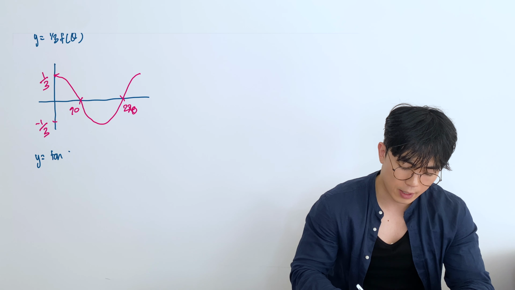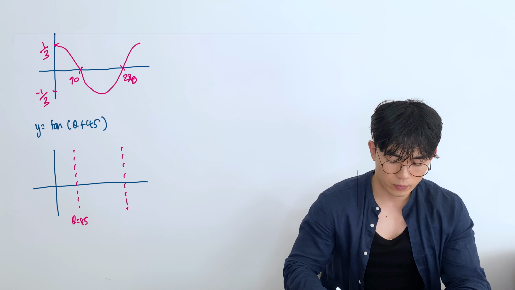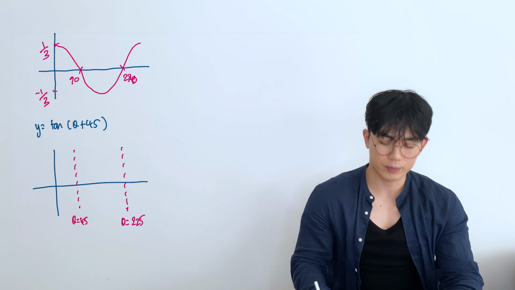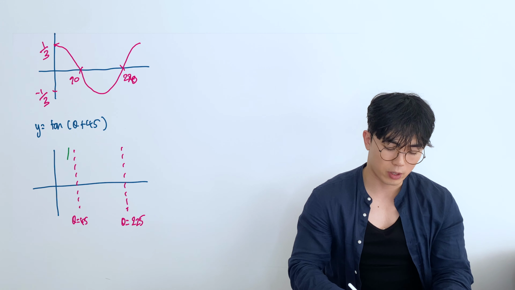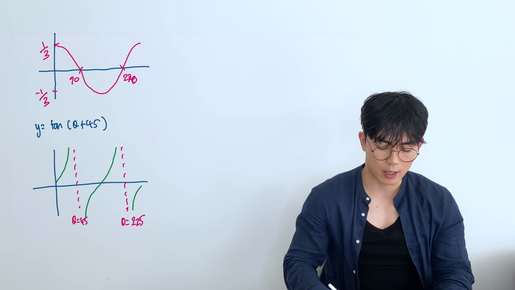So if it moves left by 45, it's now at theta = 45 degrees. And the other one was originally at 270. So if you move left by 45, it's going to be at 225 degrees, right? And now I can just sketch in between the general shape. It's going to look something like this, and a bit like here. Okay.